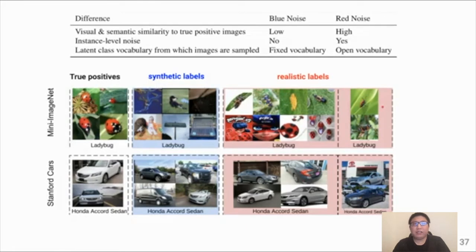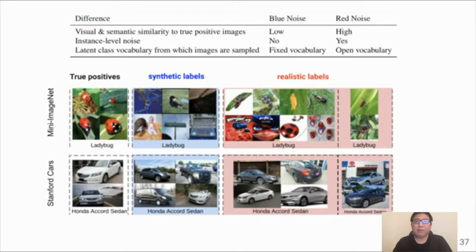Second, realistic label noise can come from an open class vocabulary outside the class vocabulary that is defined for the classification task. For example, while the synthetic label noise can only be 1 out of the 100 classes defined in mini ImageNet, realistic label noise can be anything, such as this ladybug cartoon character, which is not included in the vocabulary.